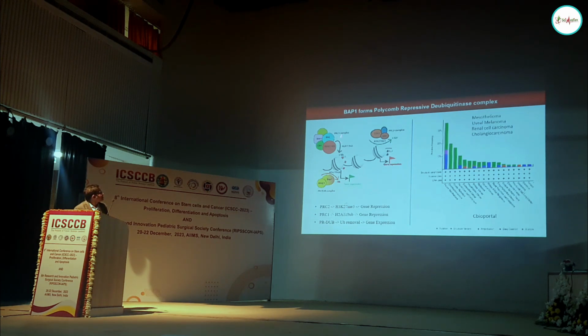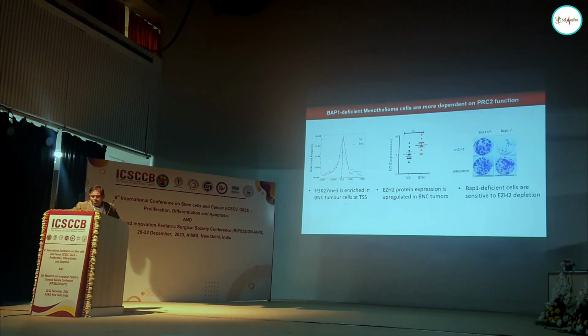But the opposite is, for example, the PRC1 or PRC2 complex. These are the two complexes which help in putting either the ubiquitination mark or the H3K27 trimethylation mark, and these are more repressive chromatin marks. This actually closes the chromatin more, and then you have more gene repression. So BAP1 does the opposite of what the PRC complexes do. And we have seen that the BAP1 gene has been mutated in many different cancer types, specifically mesothelioma, uveal melanoma, renal cell carcinoma, cholangiocarcinoma. So these will be interesting indications where we can use BAP1 as a biomarker for patient stratification or maybe therapy response.